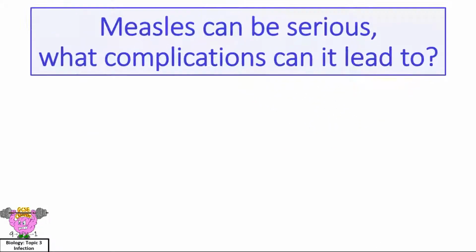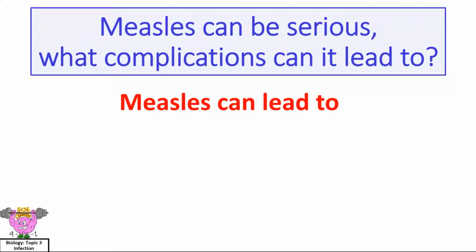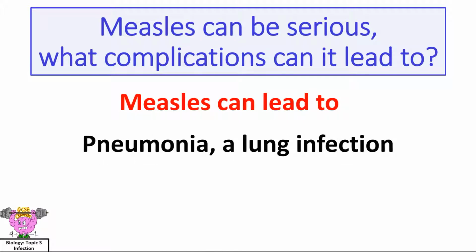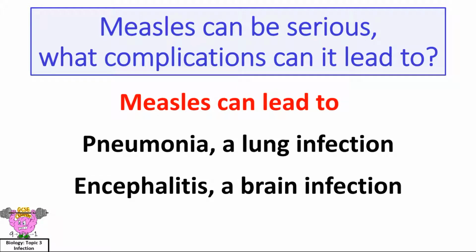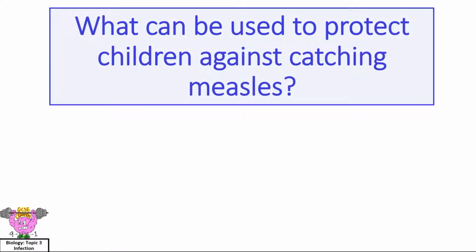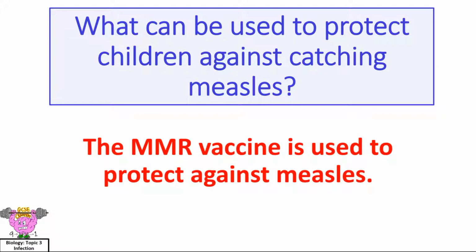Measles can be serious. What complications can it lead to? Measles can lead to pneumonia, a lung infection, and encephalitis, a brain infection. What can be used to protect children against catching measles? The MMR vaccine is used to protect against measles.